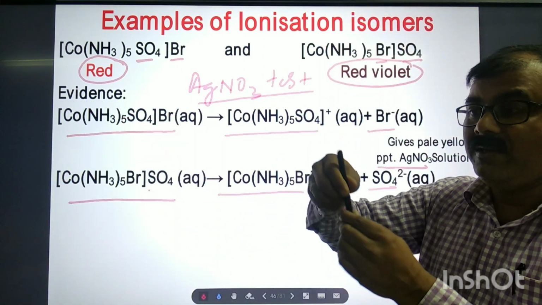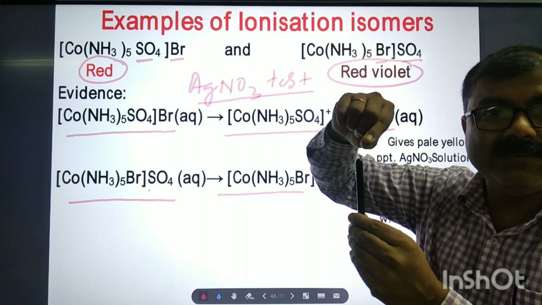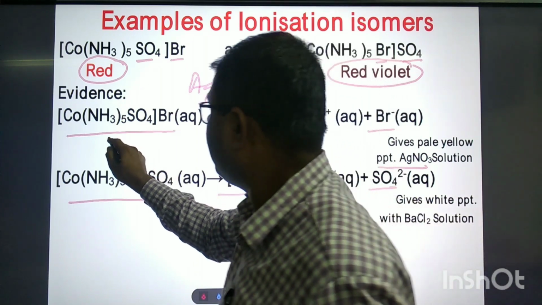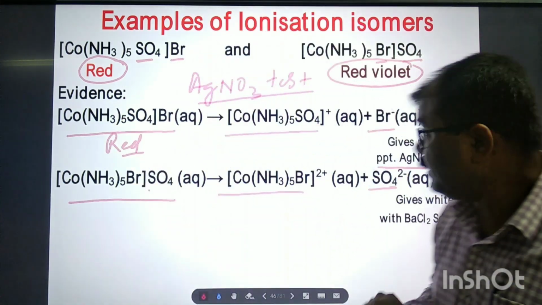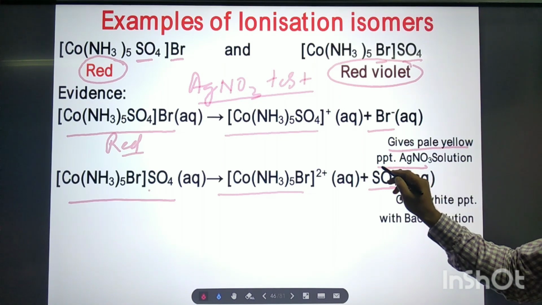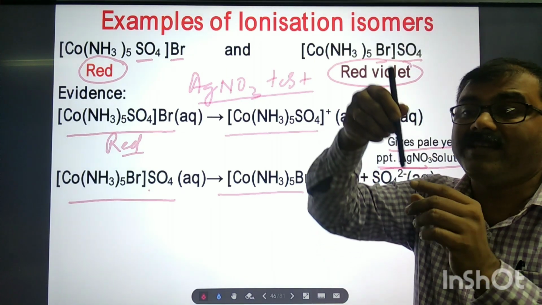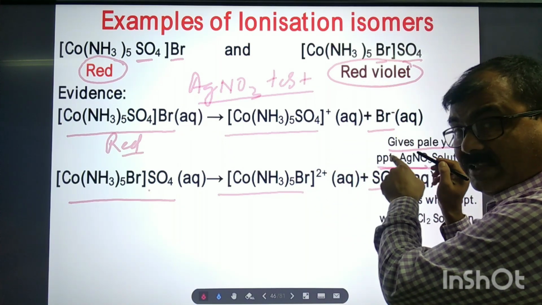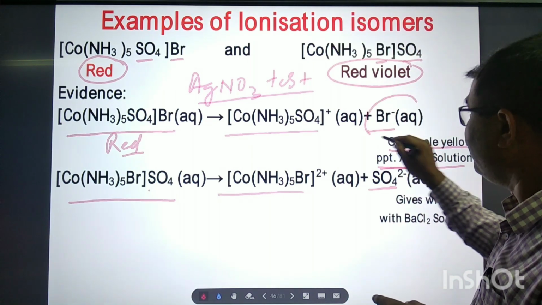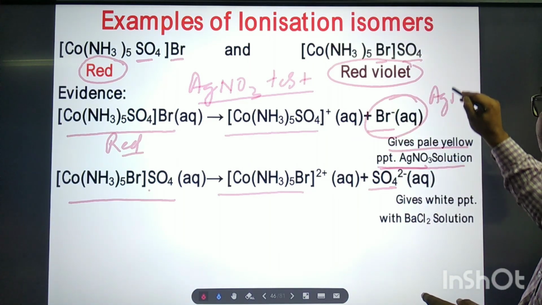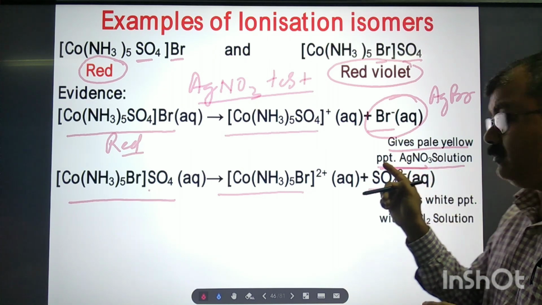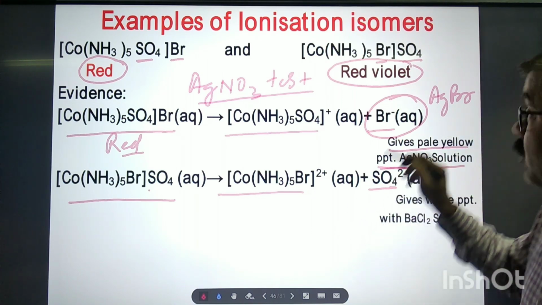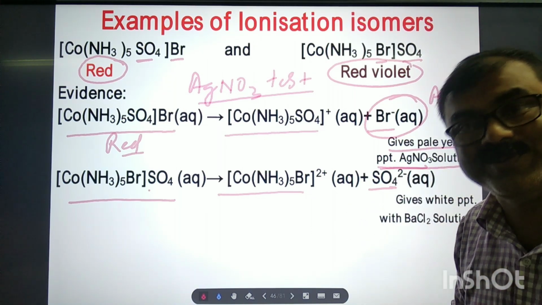Now, we will take it in a test tube. If we put the silver nitrate solution, then what will we get? This compound, which was originally red in color, will give a pale yellow precipitate. We will see the pale yellow precipitate when we put in the silver nitrate solution. This precipitate is silver bromide, formed in silver nitrate solution.